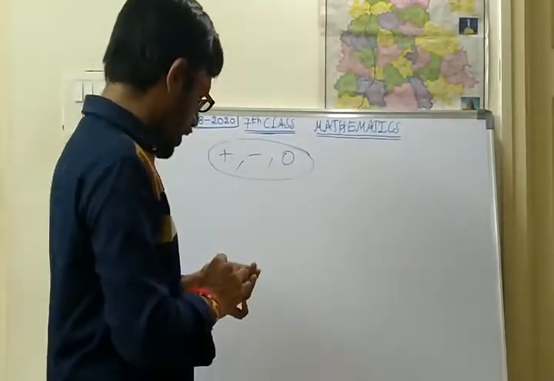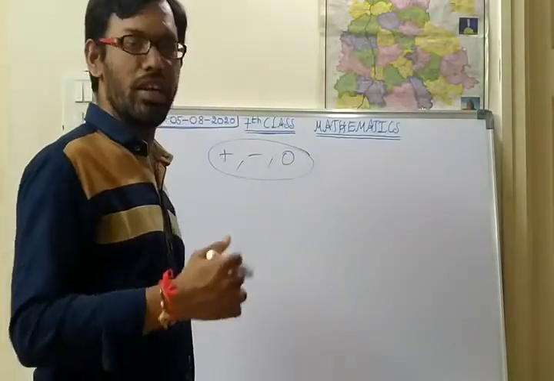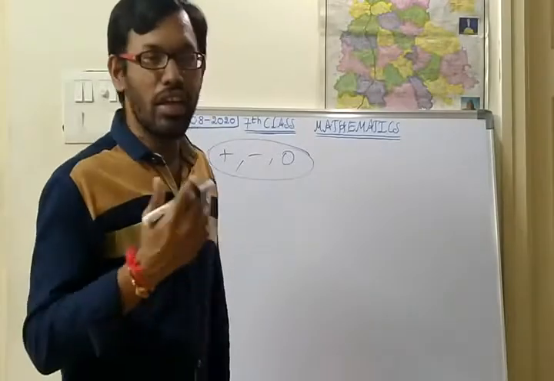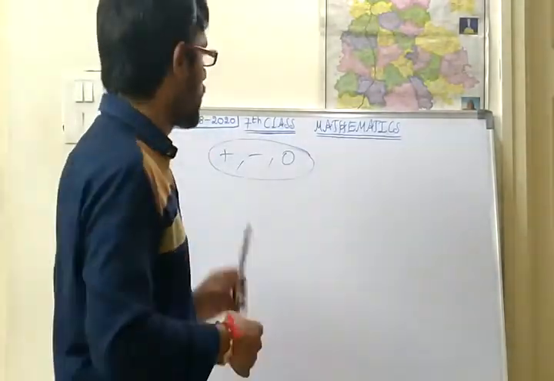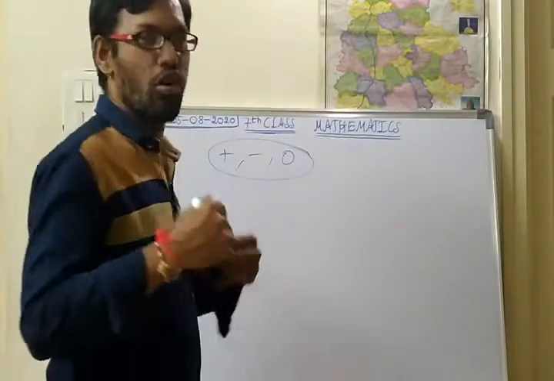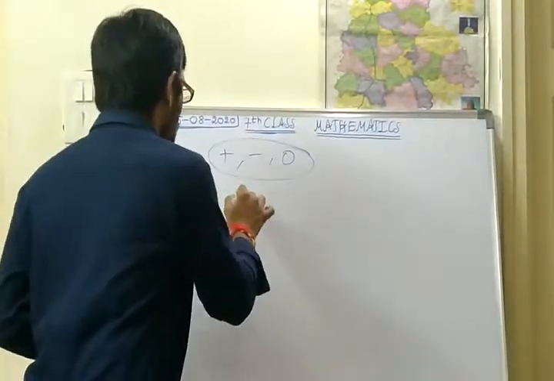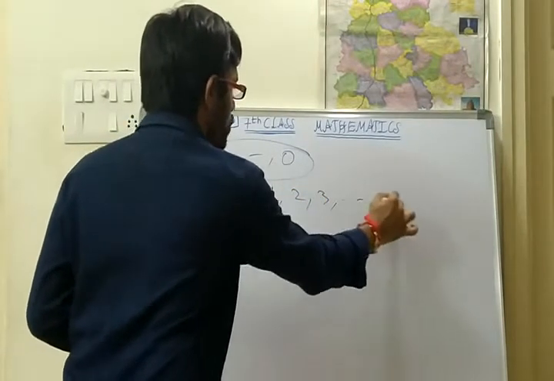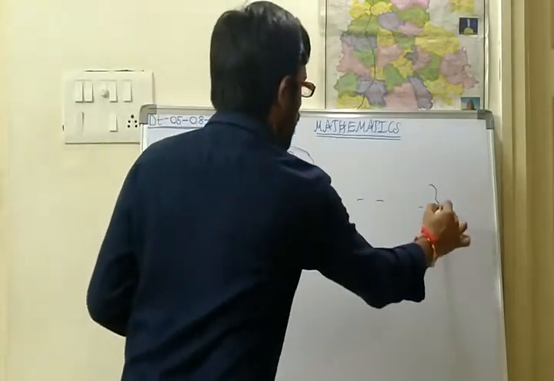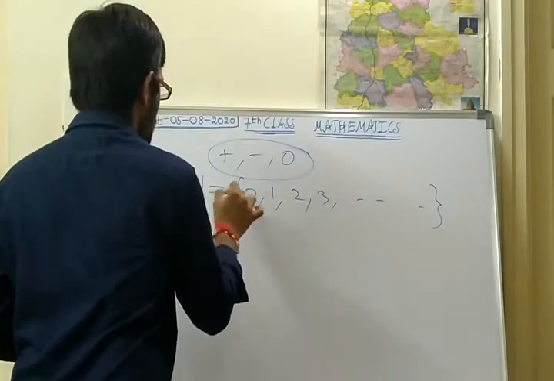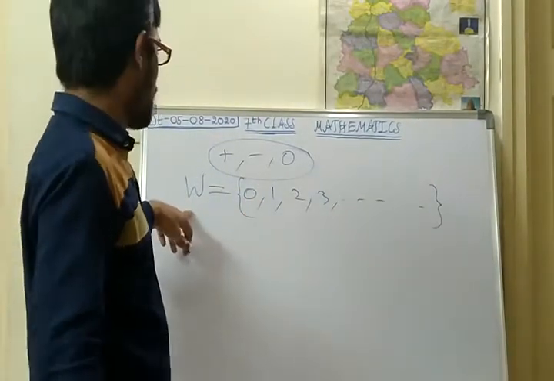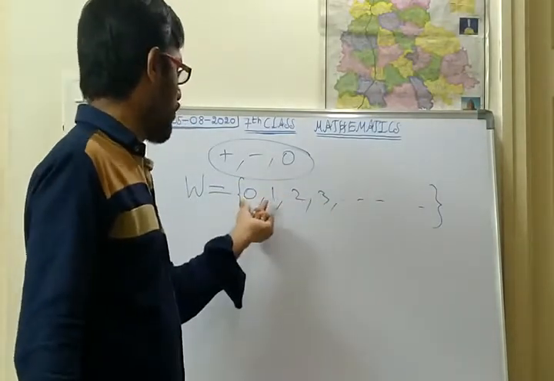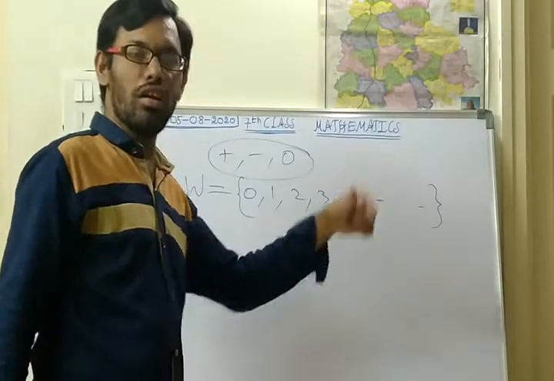Today we shall see one more interesting topic. Already in your 6th class you have discussed the properties of whole numbers, is it right? Whole numbers means 0, 1, 2, 3 and so on, referred to by capital W. If we include 0 with the natural numbers, these are called whole numbers.